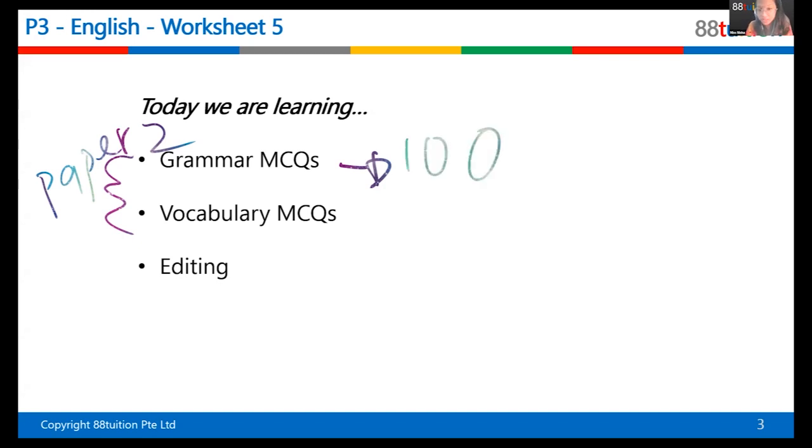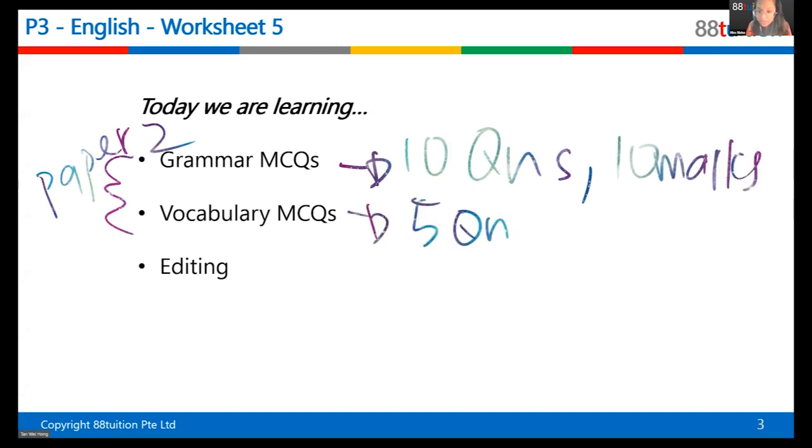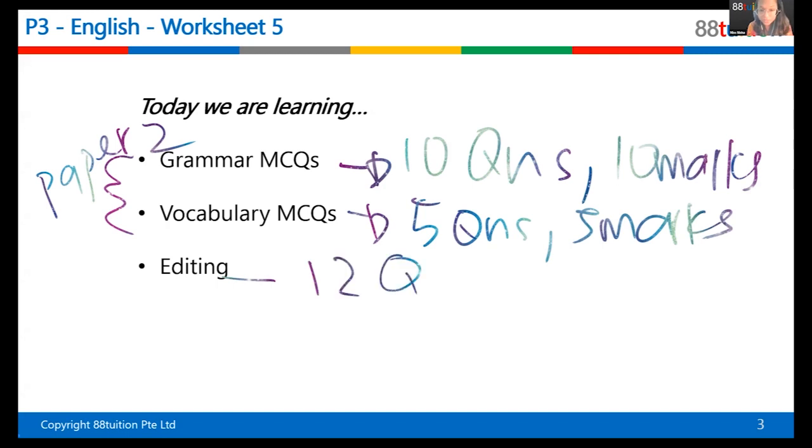So it's 10 questions, 10 marks. Vocabulary MCQ is 5 questions, 5 marks. And the question that you were asking me, editing, editing is 12 questions, 12 marks.